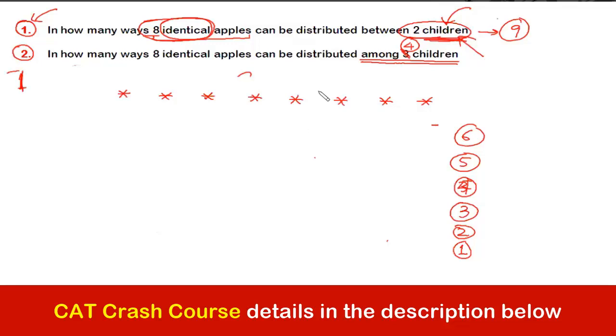And suppose if I put this stick at this place, so can I say this stick has divided the apples into 2 parts, one containing 5 apples and the other containing 3 apples? Yes or no? Am I clear, guys? If I put the stick at the place as shown on the screen, I can divide the total number of 8 apples into 2 groups. One is 5 and other is 3. So this is one way of arrangement or one way of distributing these 8 apples. Guys, am I audible or not?